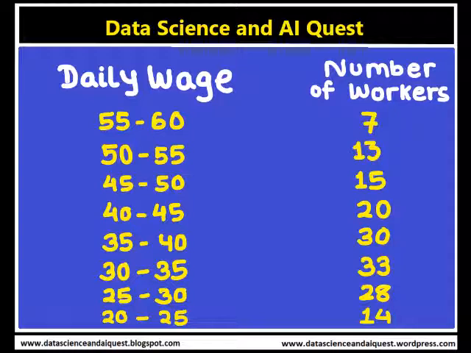The daily wages lie in the ranges 55 to 60, 50 to 55, 45 to 50, 40 to 45, 35 to 40, 30 to 35, 25 to 30, then 20 to 25, and the number of respective workers for each of the brackets is 7, 13, 15, 20, 30, 33, 28 and 14.